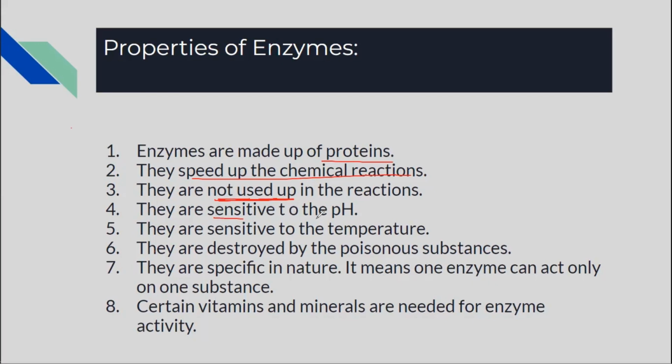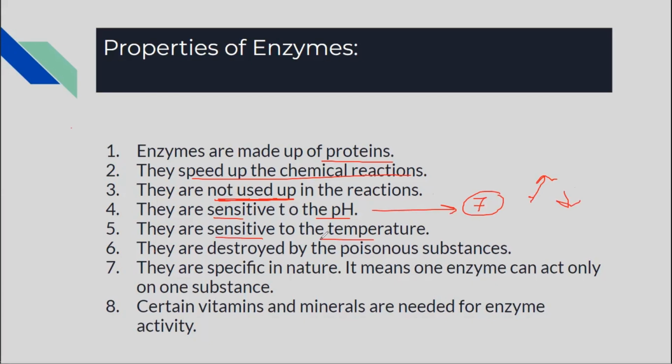They are sensitive to pH. In most of our cells, the pH is 7, the neutral pH. And at this pH, the enzymes are actively working. Increasing the pH or decreasing the pH will definitely cause damage to the enzymes.